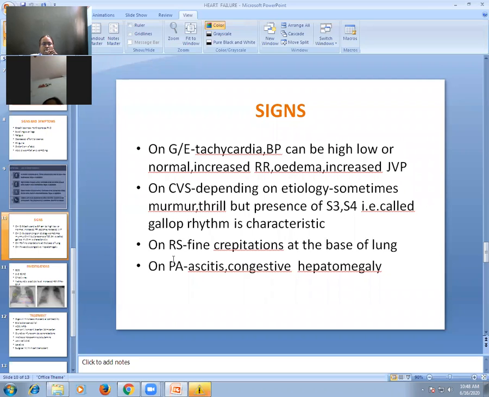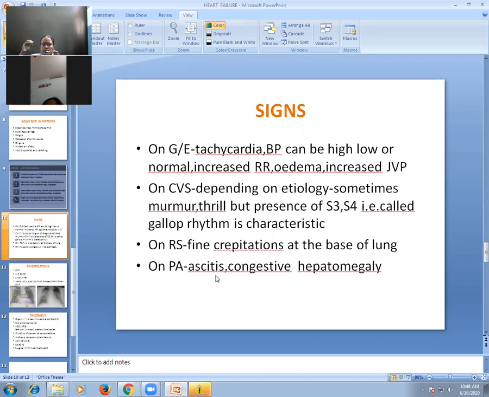In respiratory system, you get fine crepitations at the bases of lung. This is because of pulmonary edema and because of pulmonary congestion. On per abdomen, what you get? Ascites, means distension of abdomen. This distension is because of ascites. Ascites means fluid collection in peritoneal cavity.